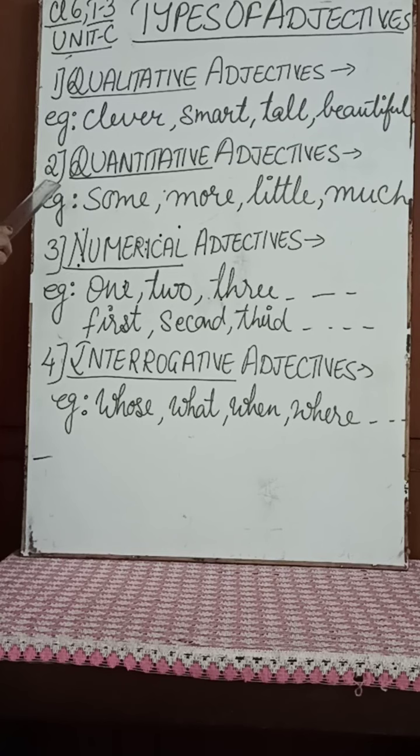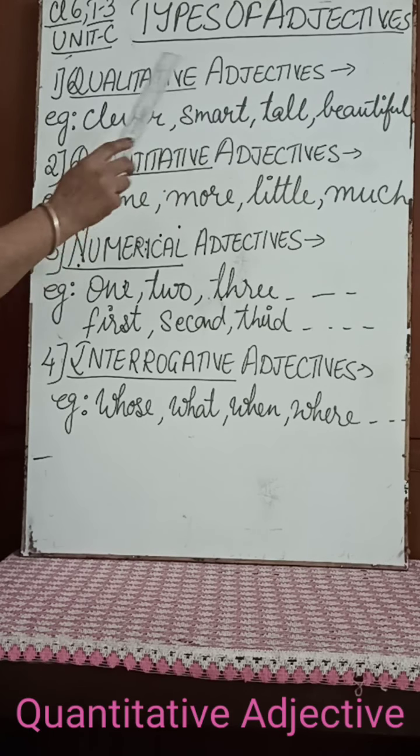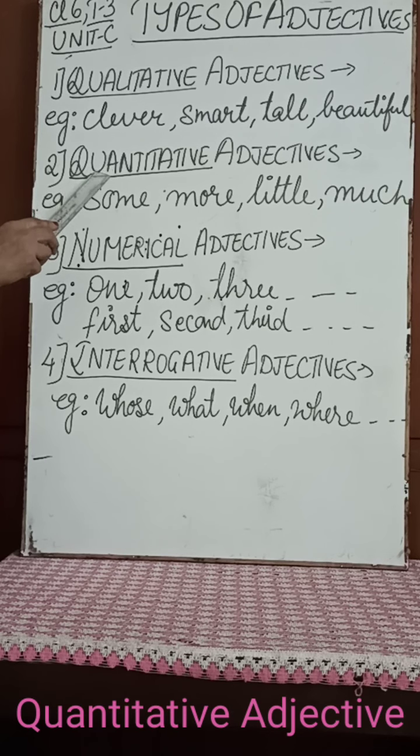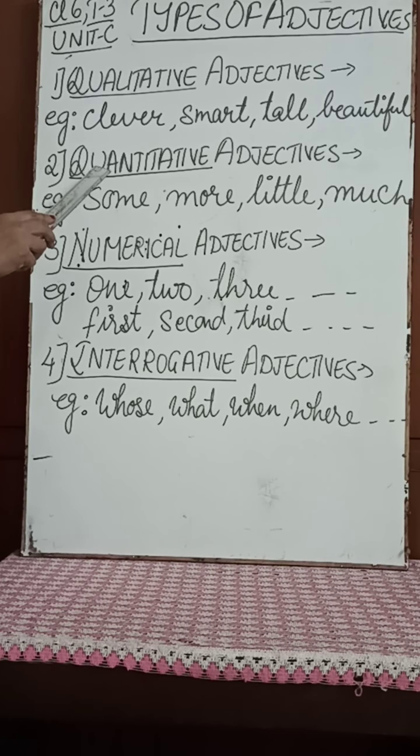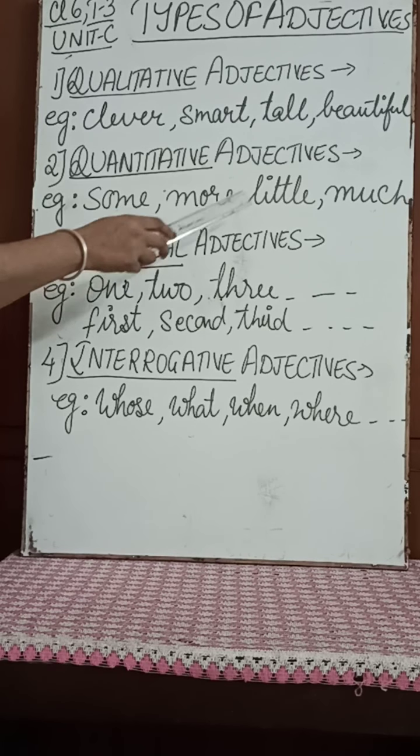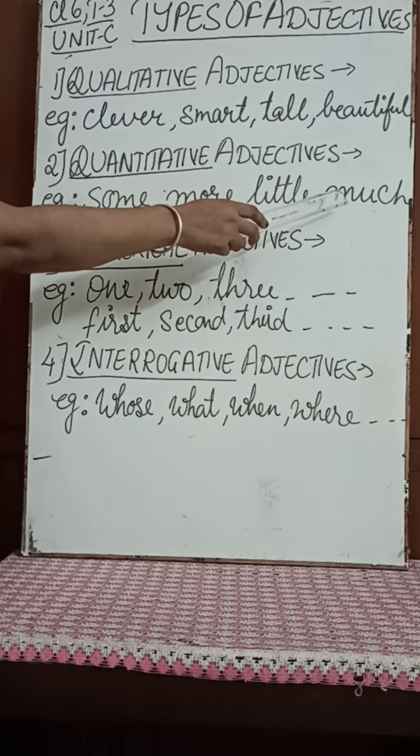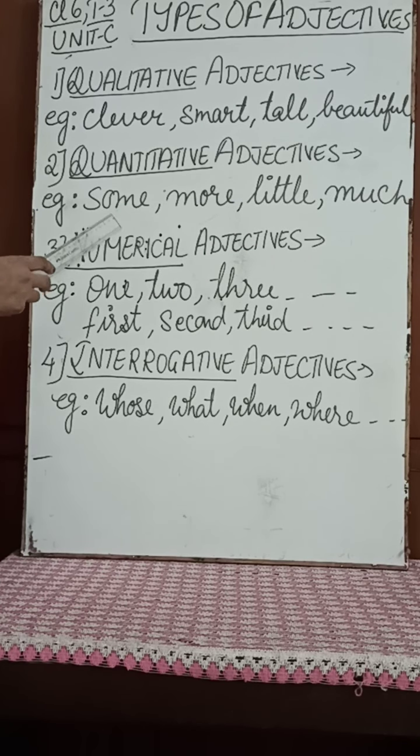The second type is the quantitative adjective. It reflects the quantity or the amount of the noun or the pronoun. A few examples: some, more, little, much, few. Other examples also you can take. Then the third are the numerical adjectives.